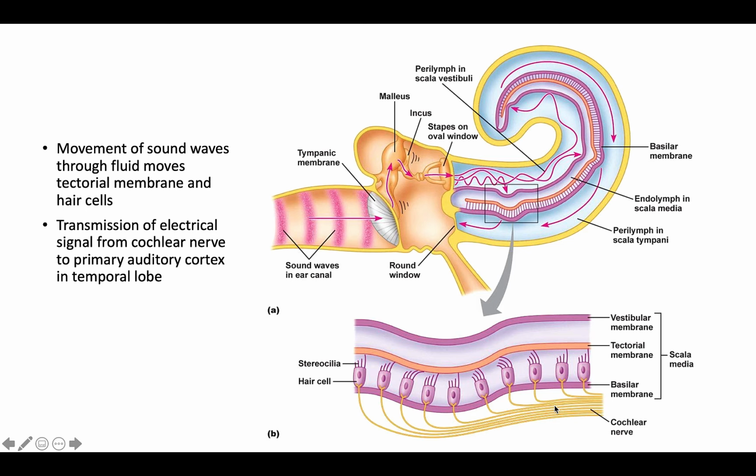Perception of sound. All right, so it travels through this scala vestibuli all the way until it's in the scala tympani, so that it just kind of meets right here. It's just this continuous tube, and then it makes its way back out through the round window. All right, so this, I'll have it on the next one here. Basically, what you're seeing here is transmission of the electrical signal from the cochlear nerve going on to the primary auditory cortex in the temporal lobe, which we don't exactly see right here, but that's what's exactly going to happen.